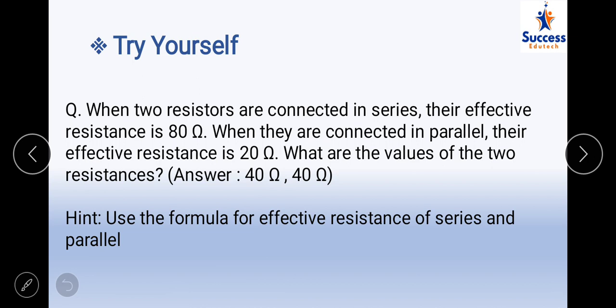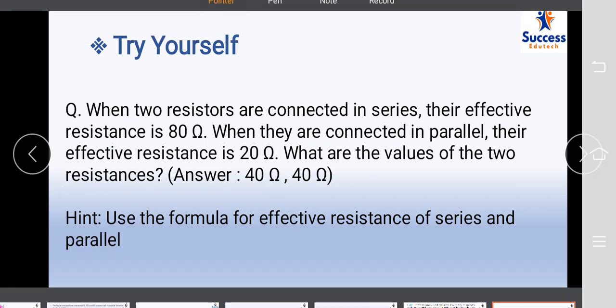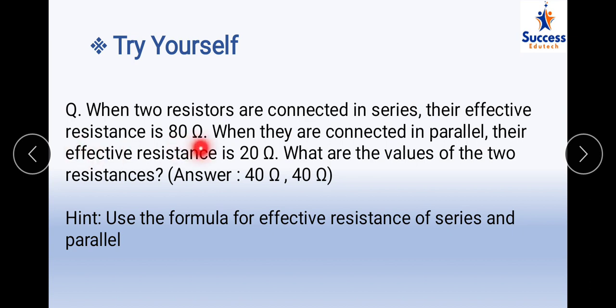So there is one try yourself question which is based on the resistance in series, which is from the previous lecture. Here we have to keep a few things in mind: I is equal to I1 plus I2 plus I3 for parallel, and V is equal to V1 plus V2 plus V3 for series. When the two resistors are connected in series, their effective resistance is 80. That means Rs is equal to R1 plus R2. When they are connected in parallel, their effective resistance is 20. That means the Rp value they have given.